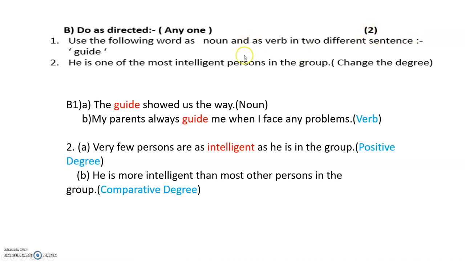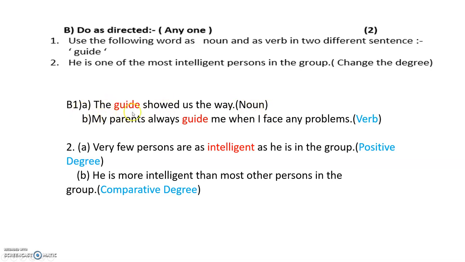Okay. Now this is a little more challenging. Now you have to use the following words as noun and as verb in 2 different sentences. So you have the word given there. Now which is the word there? Guide. Now you have to write it in 2 sentences. Now in one sentence it has to be like a noun and the other it has to be as a verb. So when you're putting it as a noun, it has to be like a person. Like the guide showed me the way. That's a noun. Okay, so write it there next to it, noun.